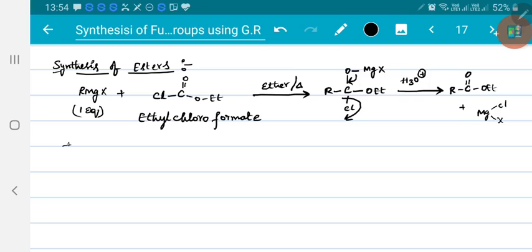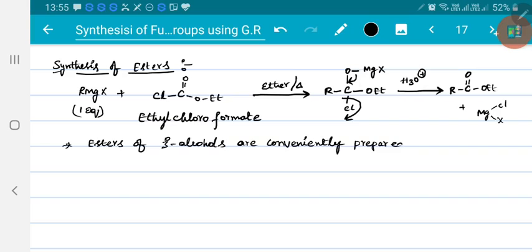So that means esters of tertiary alcohols are conveniently prepared. That means when there is a bulky group, we can prepare it easily. Otherwise, the formed ester may react further.